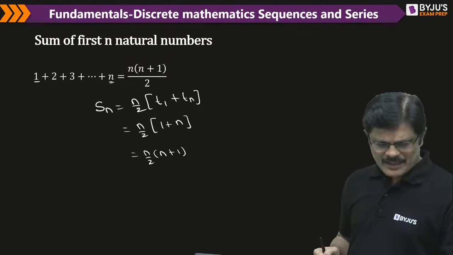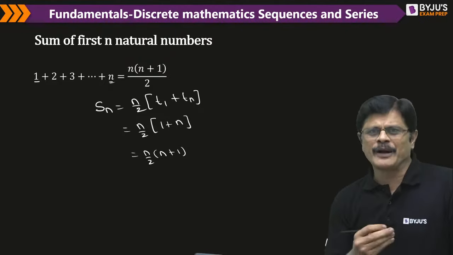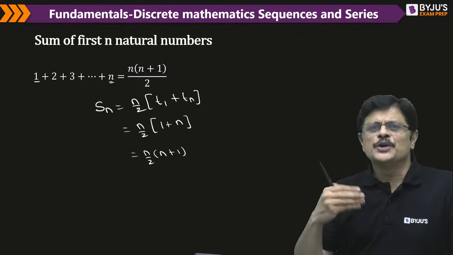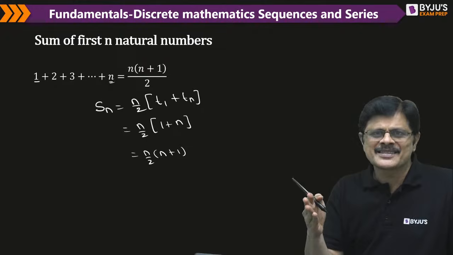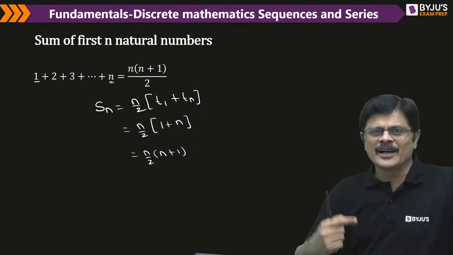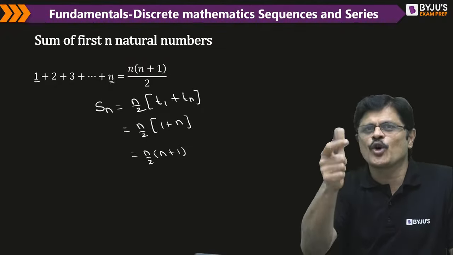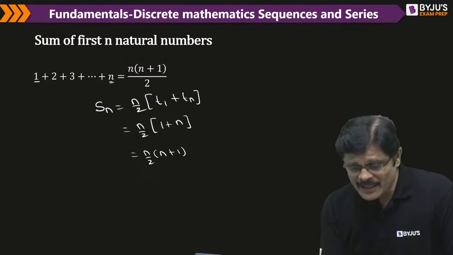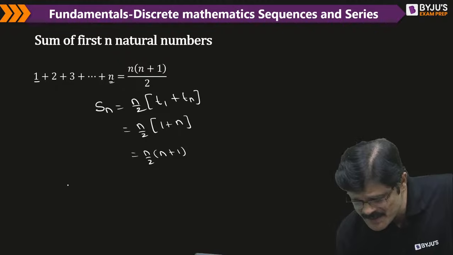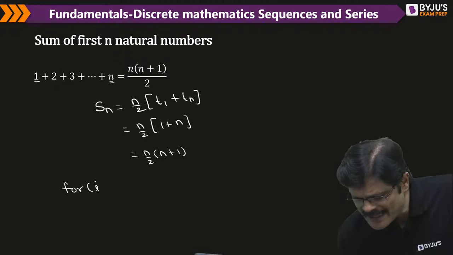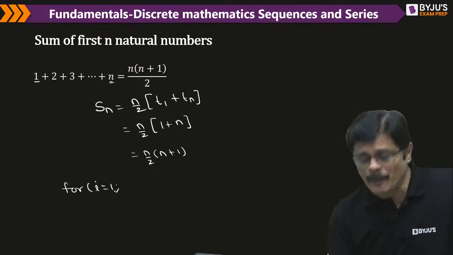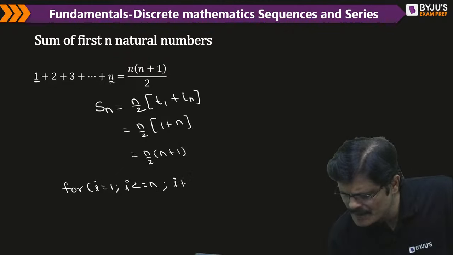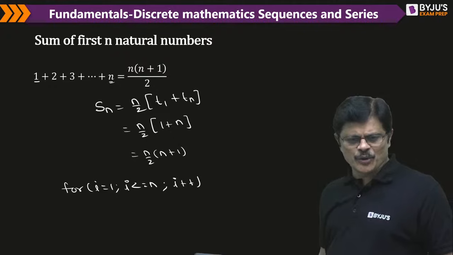Very good. Why do you require this particular sum of the first n natural numbers, my dear friends? In many places, you need to add up many things, and this can also be useful for complexities. We are going to express them as complexities. But generally in loop systems, they'll be asking how many times the loop iterates. It's a very basic problem. You want to know the number of times the loop iterates.